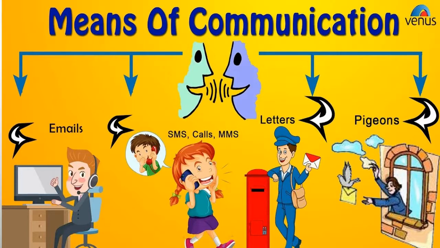Different sounds came to mean different things. This led to the development of language. After spoken language, man invented writing. He began to carve his thoughts onto the walls of caves and pieces of wood. Communication became like this in very ancient time.